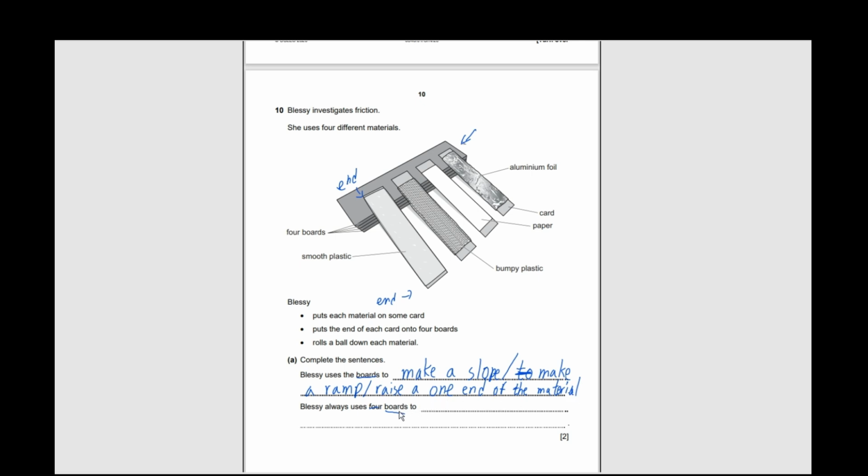Blassie always uses four boards to make it a fair test. Or to compare the results.